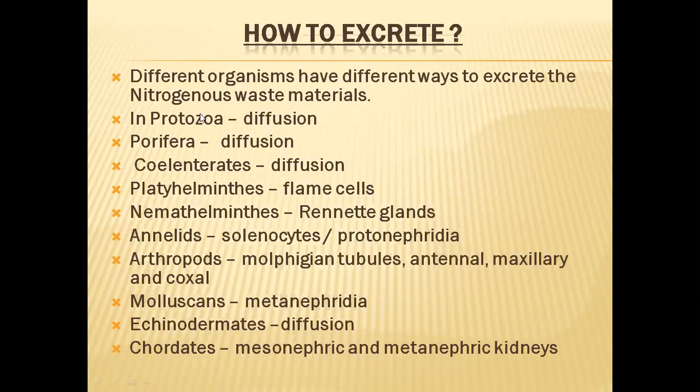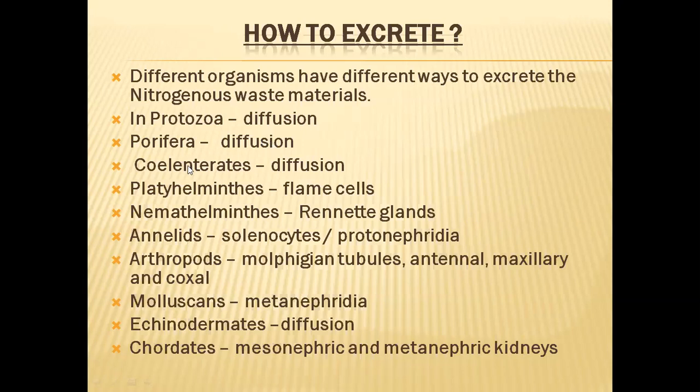In the case of protozoans, we know protozoans are single-celled or unicellular organisms. So they will send these nitrogenous waste materials through their body surface or through the plasma membrane by the diffusion process. Poriferans are multicellular organisms, but all the cells of their bodies are in contact with water, so the cells which generate nitrogenous waste material send these waste materials into water through diffusion.